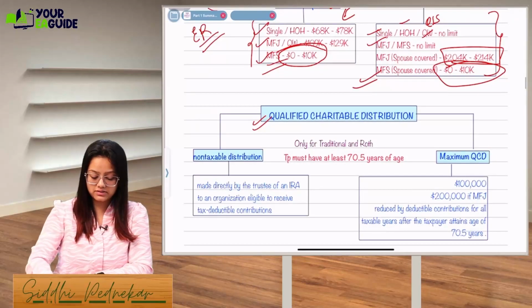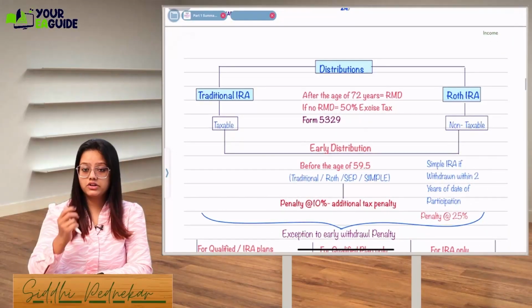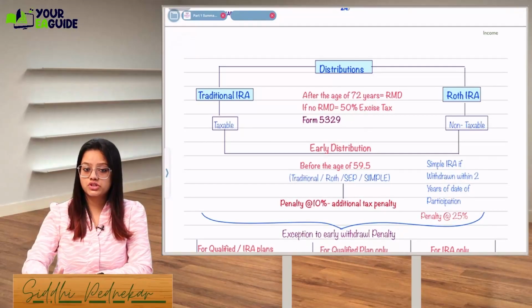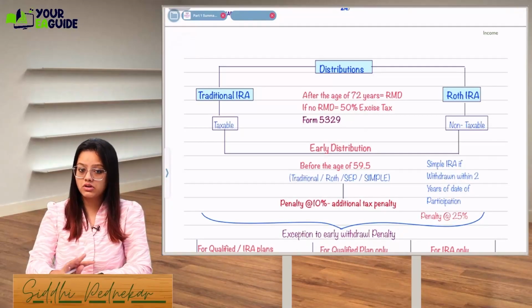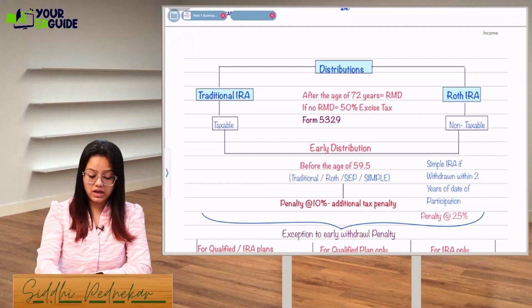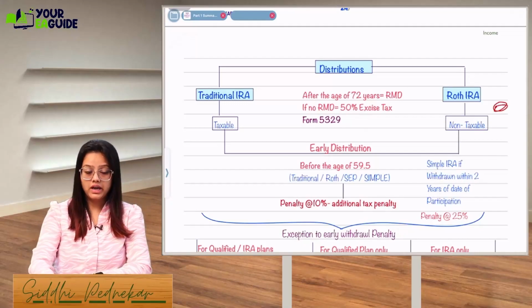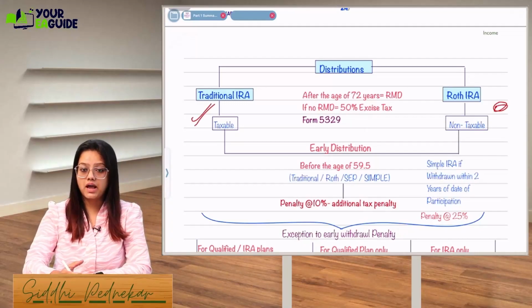Next is qualified charitable distribution. We'll come to this last. First, let's understand what the distributions are, and when you take a distribution, whether it is taxable or not. As I mentioned, Roth IRA will not be taxable. For traditional IRA, it will be taxable.